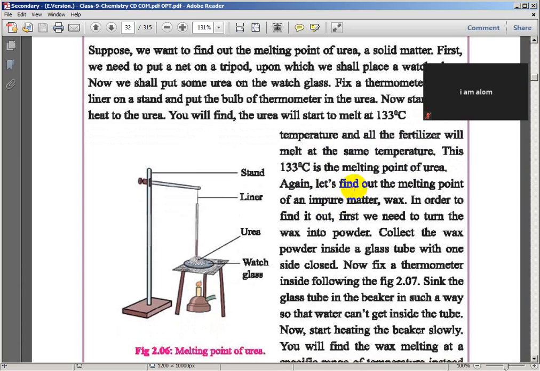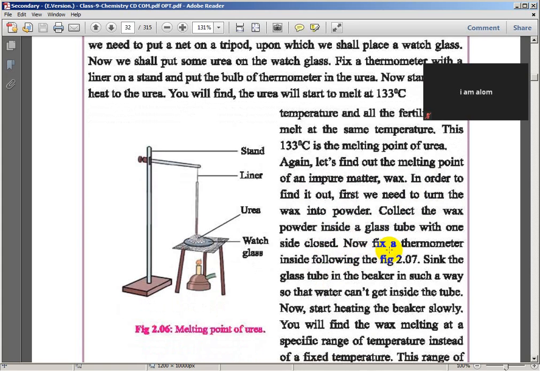Again, let's find out the melting point of an impure matter, like wax. In order to find it out, first we need to turn the wax into powder and collect the wax powder inside a glass tube with one side closed.